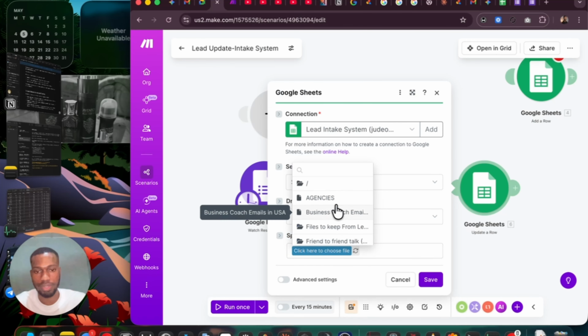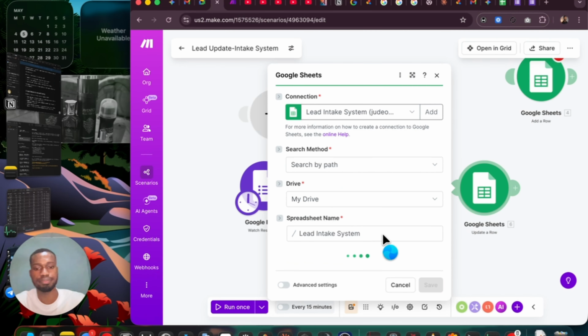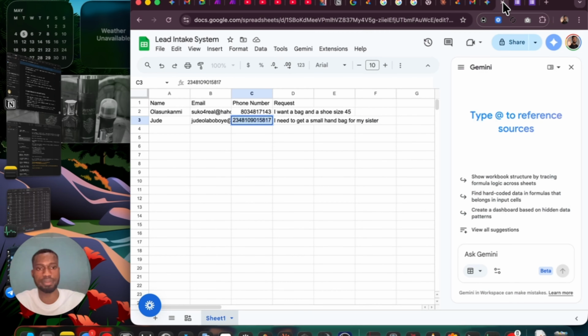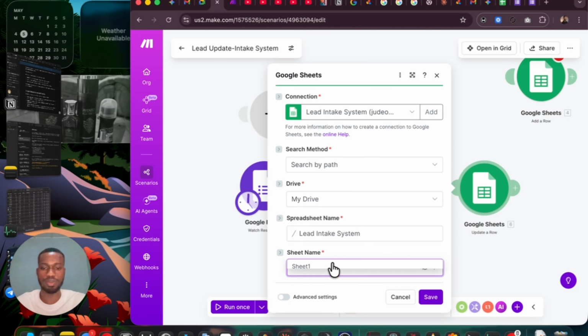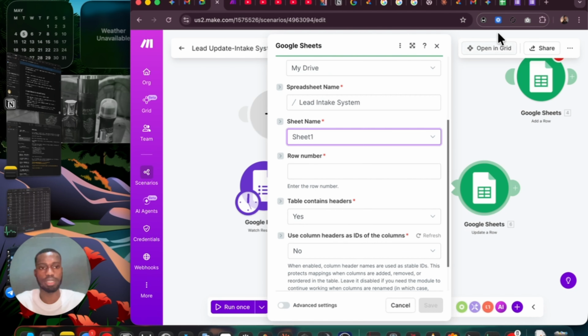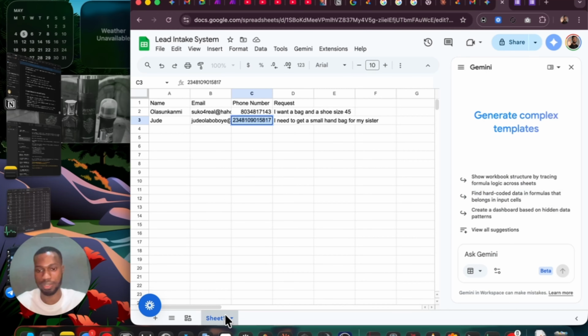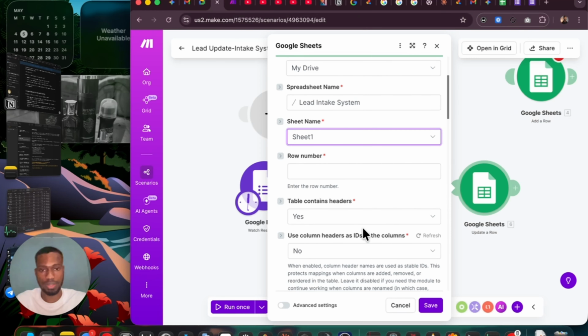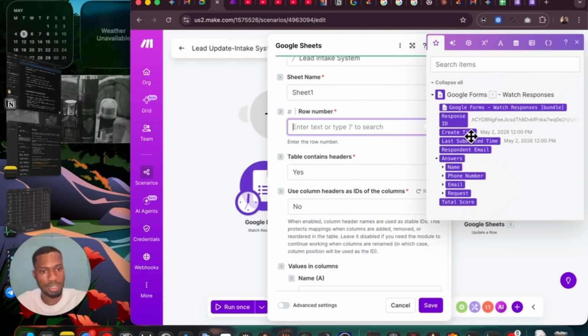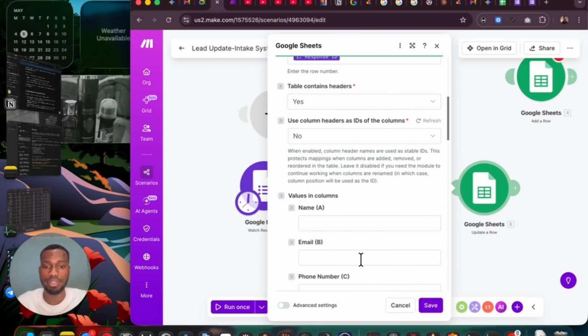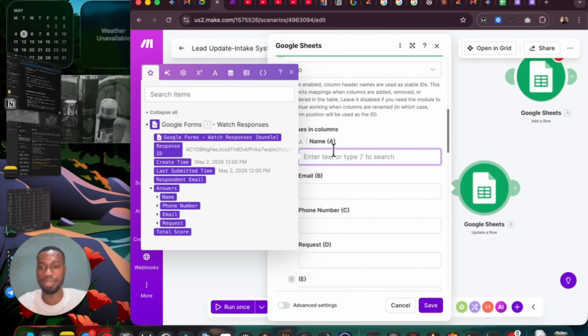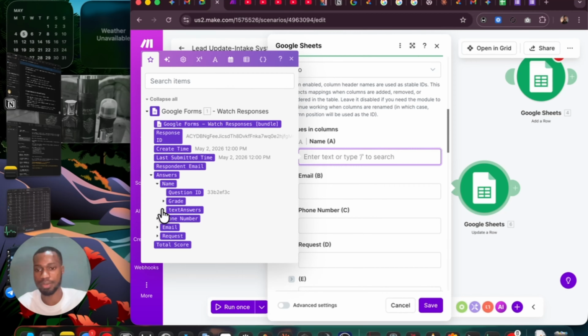We are looking for the lead intake system, as it is here. We are on Sheet 1, and you can check that this is Sheet 1. For the row number, I can't find a row number, so I use a response ID instead. Now I want to map in everything we mapped initially as well.